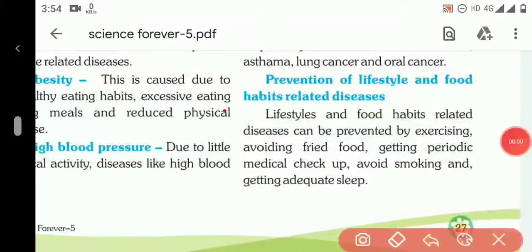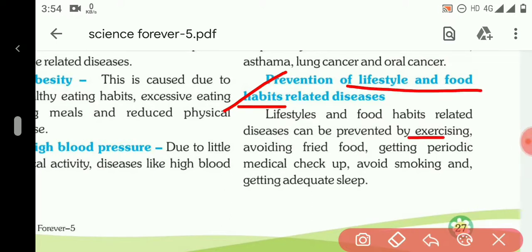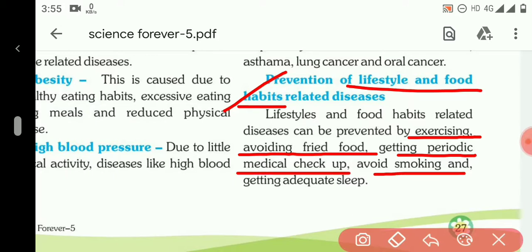Our next topic is about how to prevent the diseases which are related to lifestyle and food habits. They can be prevented by exercising. We have to exercise regularly, avoid fried food. We should not eat junk food, and we should get periodic medical checkups. We should avoid smoking, we should not smoke, and we should get adequate sleep and rest enough.